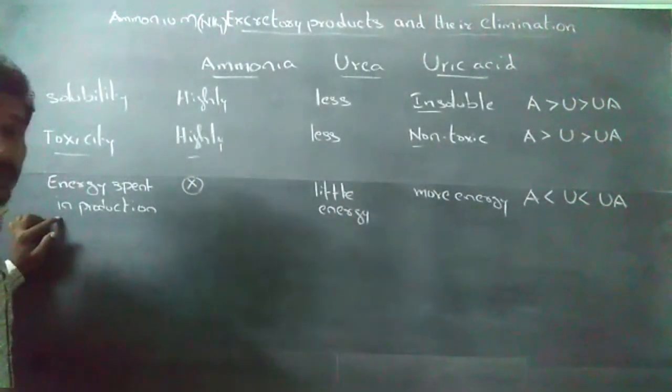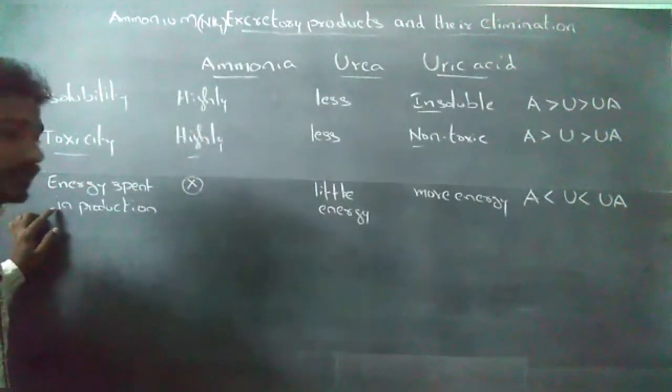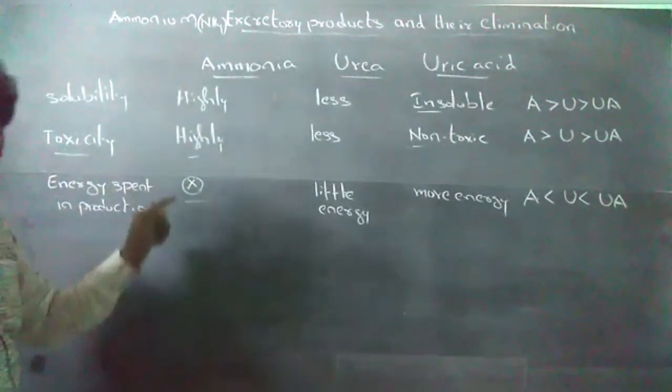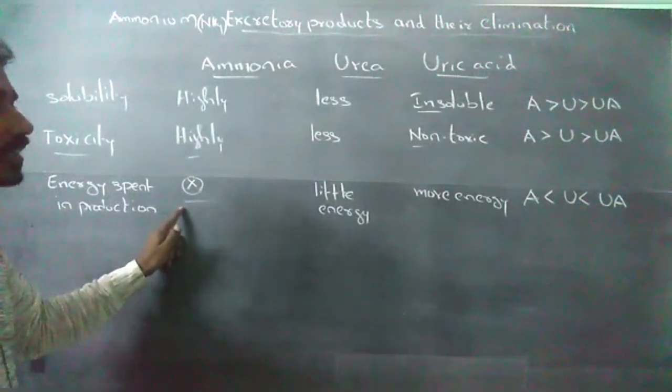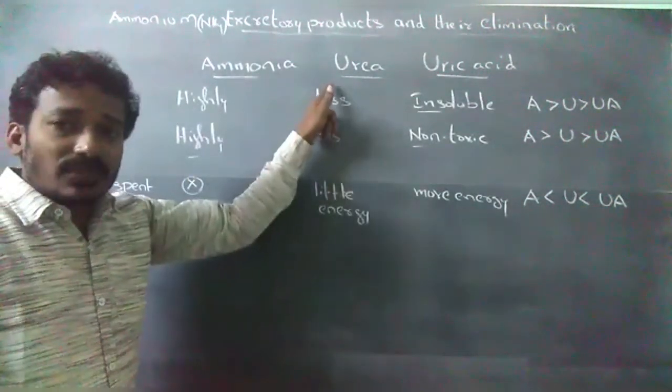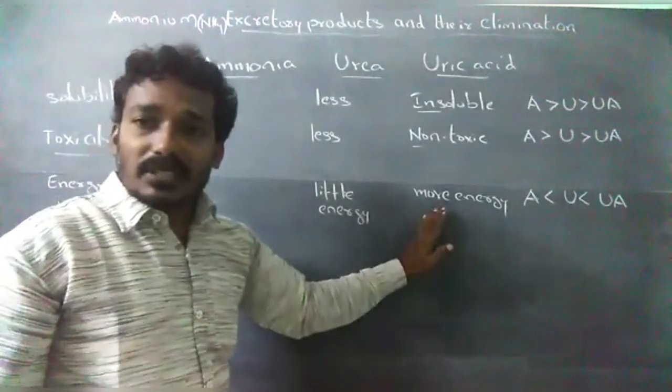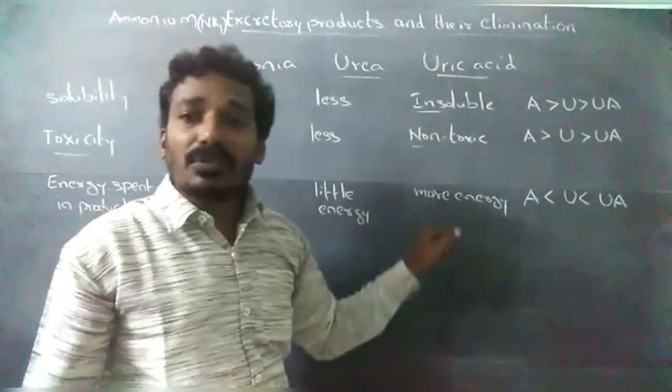No energy is required for the production of ammonia. Little energy is required for the production of urea. More energy is required for the production of uric acid.